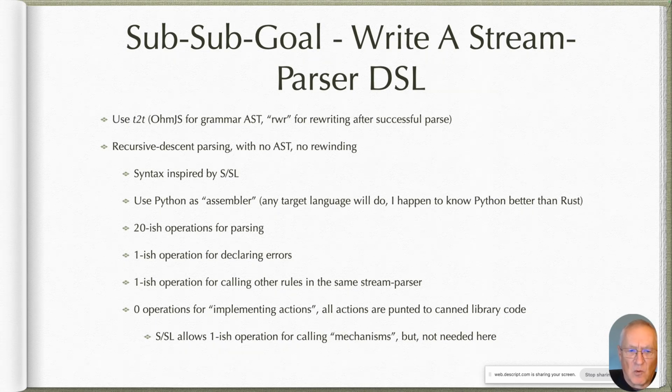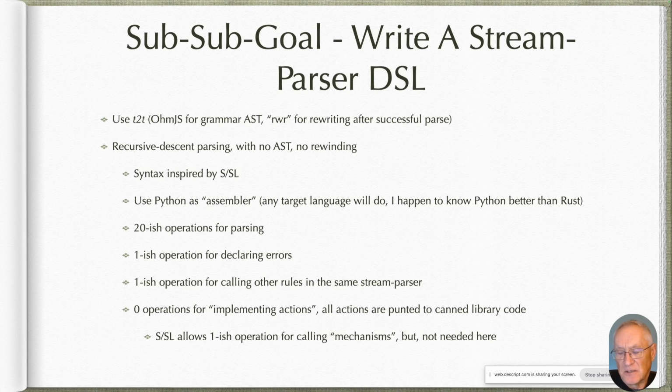There's about 1 operation for calling other rules written in the stream parsing DSL, and there are no operations for implementing actions. I'm going to punt all the actions to canned library code if I need any of them. I've got it down to a handful of actions that are built into the structure of the DSL. In general, though, SSL allows one kind of action called a mechanism that you can express in the DSL, but you can't express how to implement it in the DSL.